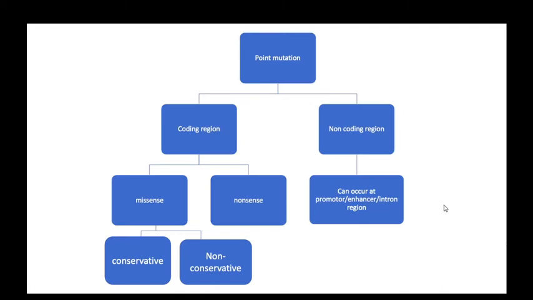And that is the figure I prepared for the point mutation. Point mutation is in either a coding region or a non-coding region. In a coding region, it is a missense type or a nonsense type. A missense type is either conservative or non-conservative. The non-coding region, where can it occur? It can occur in promoter, enhancer, or intron regions.